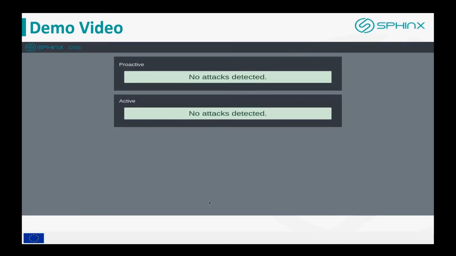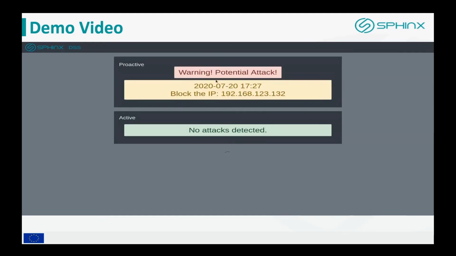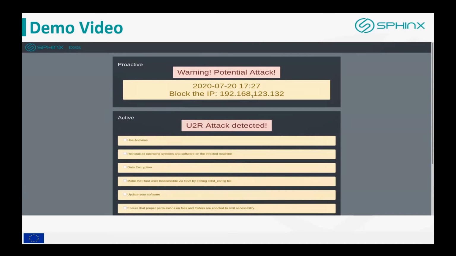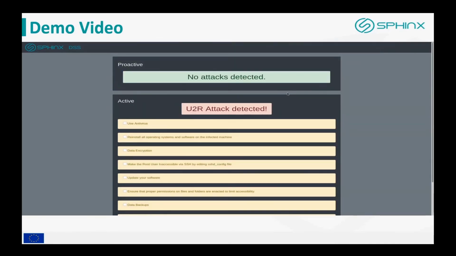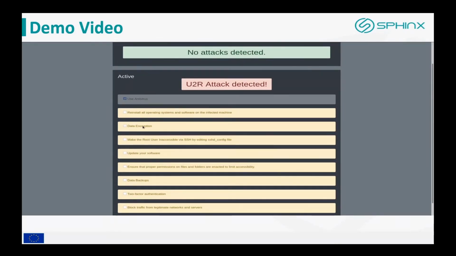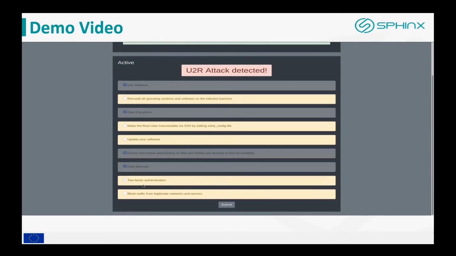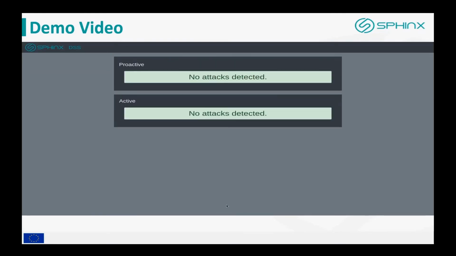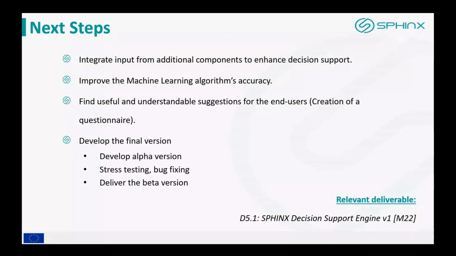What we just saw was the user clicking the options, the choices he made, so that later on we could send this back to the RCRA module and reevaluate the risk of the system. And so when we come back, we have updated suggestions for the user based on the change of the risk level compared to our actions. And on the second example, we saw a different type of attack with different types of suggestions.